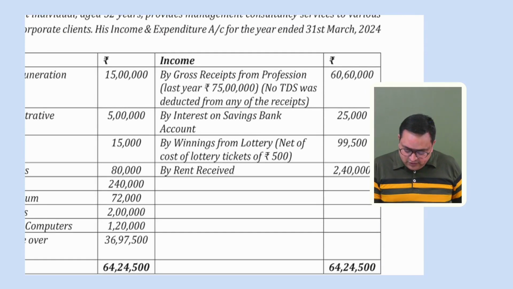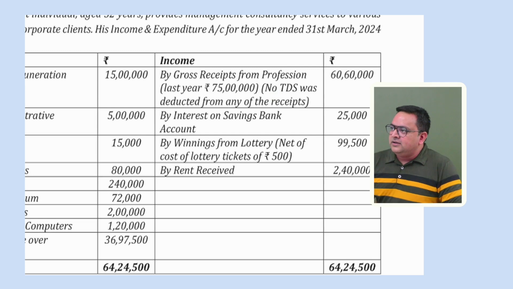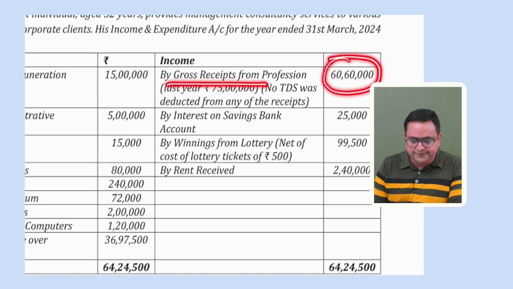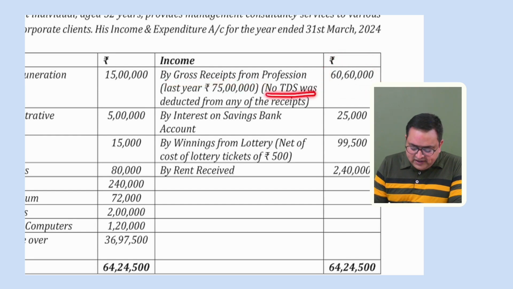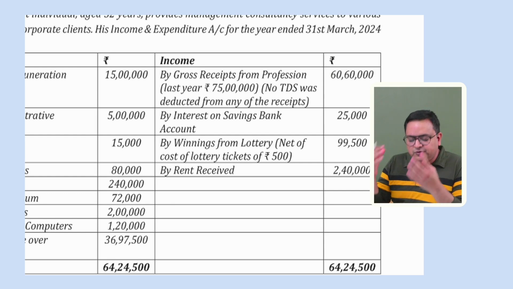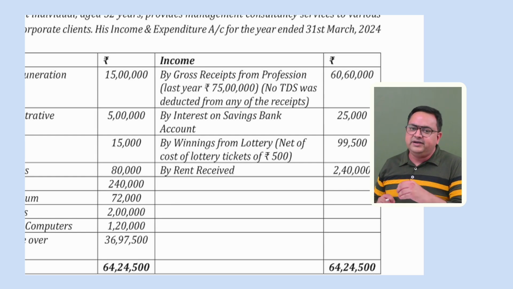Okay, one more thing is mentioned over here. No TDS was deducted from any of the receipts. Let me read this out. Gross receipts from the profession is 60 lakh 60,000. And here it is mentioned no TDS was deducted from any of the receipts. So on this amount which we have received, there was no TDS deducted. Whosoever client has paid this amount to us, that client has not deducted TDS on this amount.